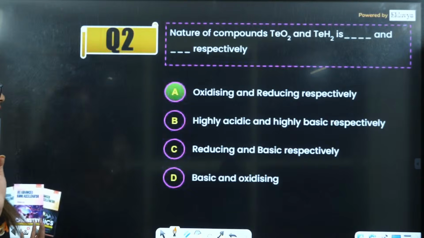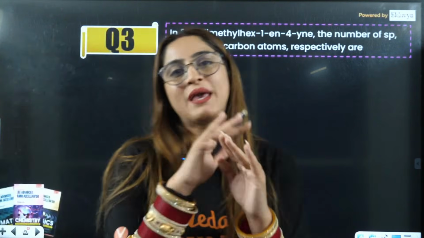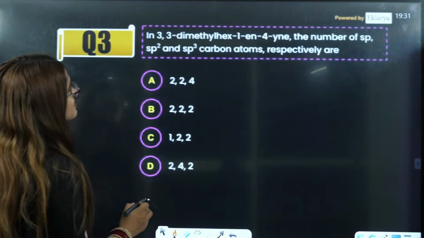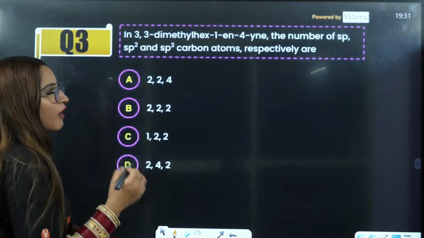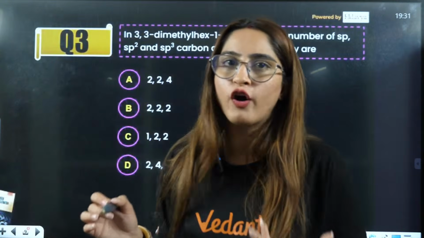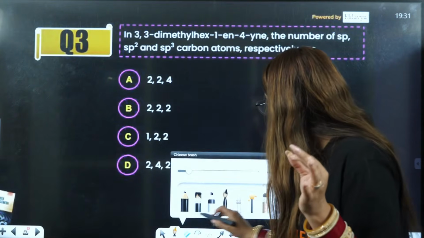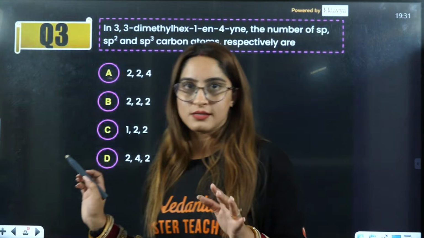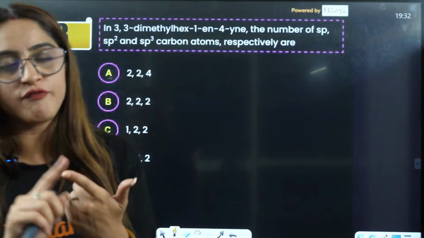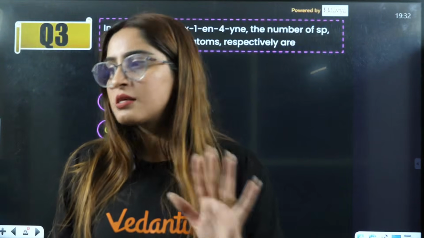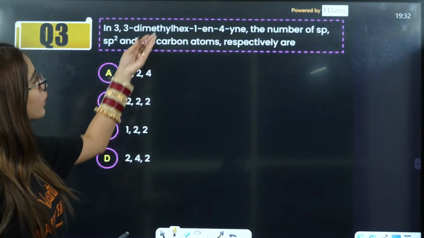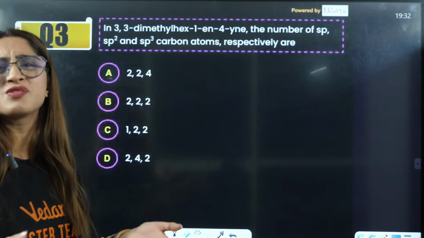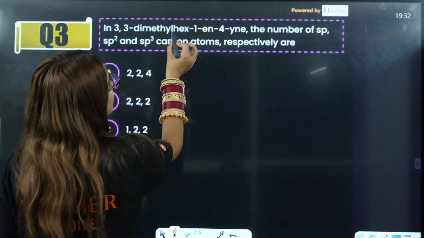Again, it was an easy question, but yes, your base should be clear, then you will be able to answer that. Next is this, beta. Even if you have a little bit of knowledge of organic chemistry, you will be able to answer this. If you have knowledge of sp, sp2, sp3, which I simply told you, and if you know how to write the structure according to IUPAC naming, you can answer this very easy question.